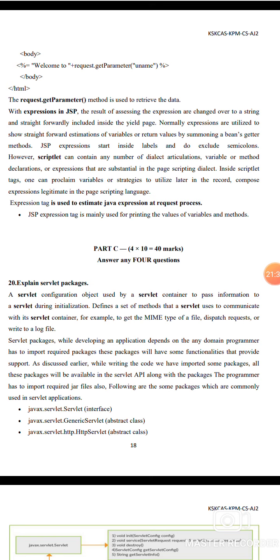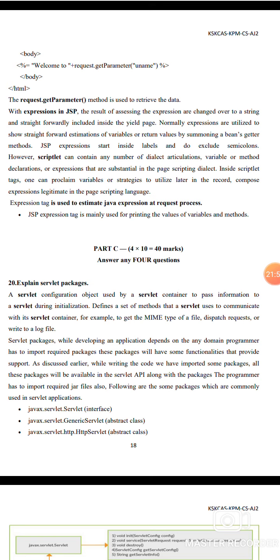The result of a JSP expression is converted to a string and placed straightforwardly in the page. Normally the expression uses straightforward evaluations of variables or returns the values of a method. JSP expressions start inside the tag and exclude the semicolon. Scriptlets contain a number of statements, variables or method declarations.